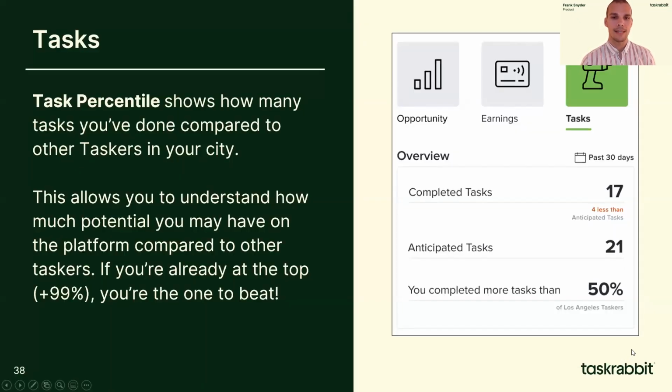Finally, the last number is task percentile, and this shows how many tasks you've done compared to other taskers in your city. This allows you to understand how much potential you may have on the platform compared to other taskers. As with earnings percentile, the higher the number here, the more you're doing compared to other taskers in your city. Again, if you're already at the top, you're the one to beat.